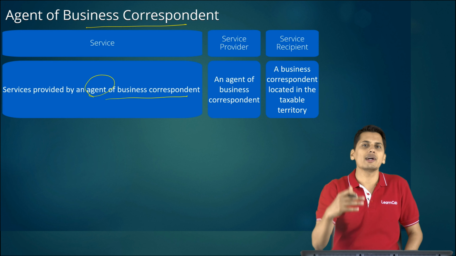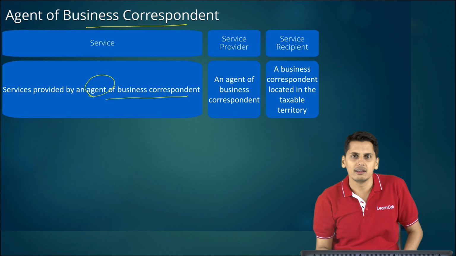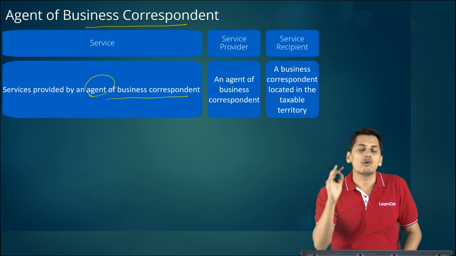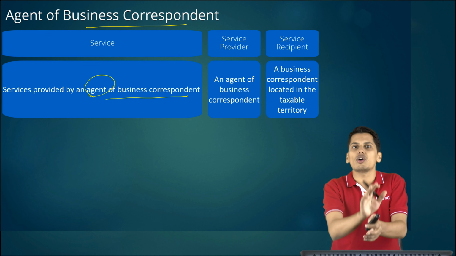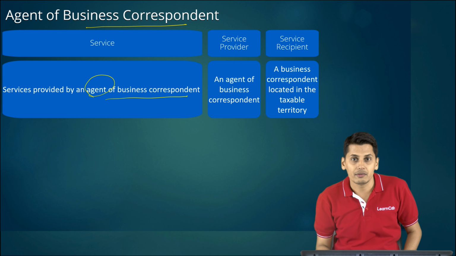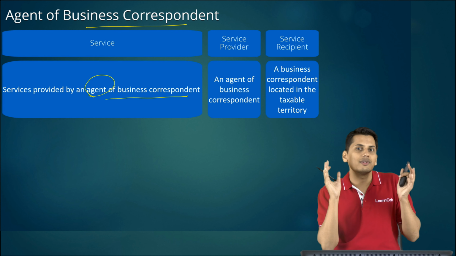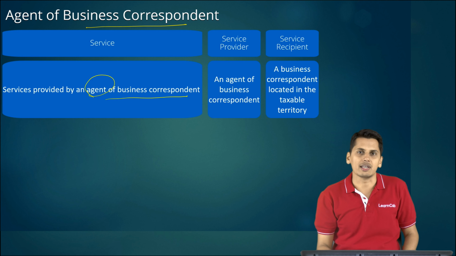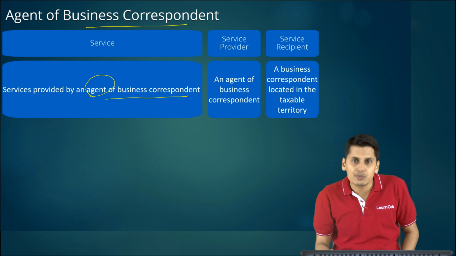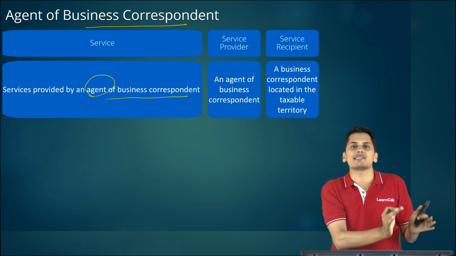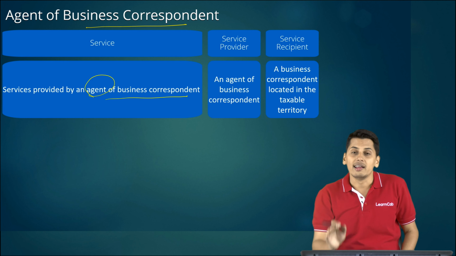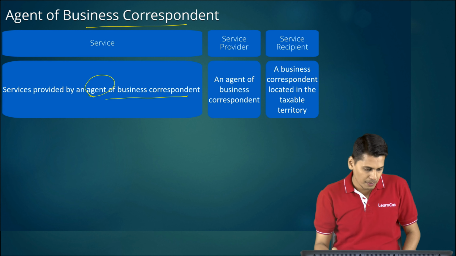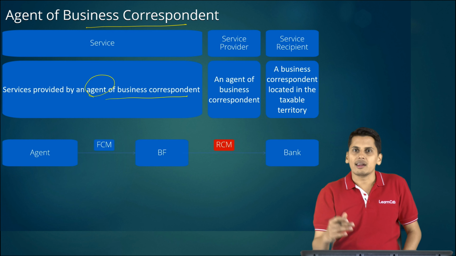What about the services by a business correspondent to the bank? It is taxable under forward charge mechanism. That is not covered under reverse charge mechanism. Friends, don't get confused. As regards business facilitator, business facilitator to bank, it is reverse charge. As regards business correspondent, agent of business correspondent to the business correspondent, it is under reverse charge mechanism. So this will give you a better analysis.